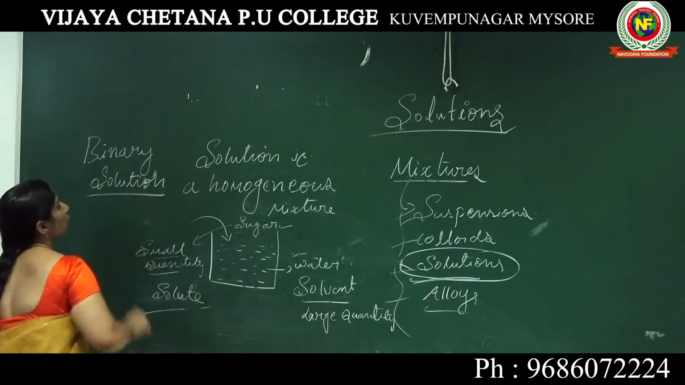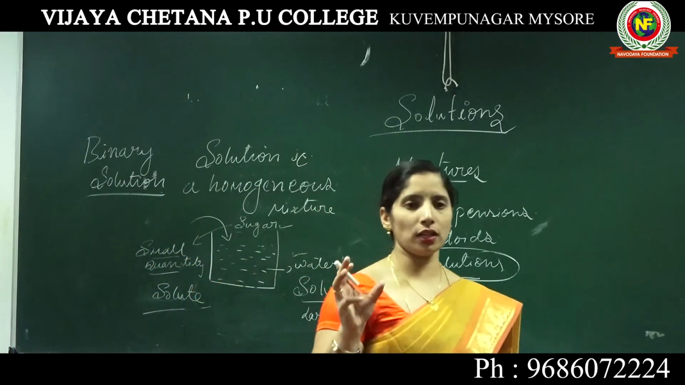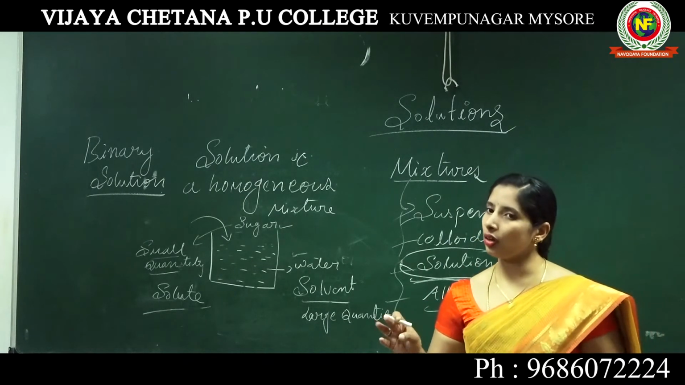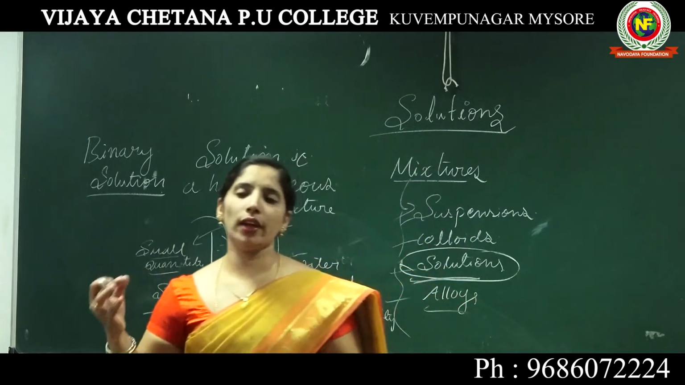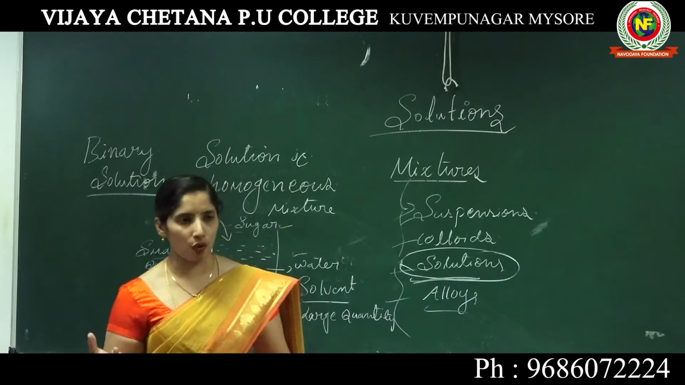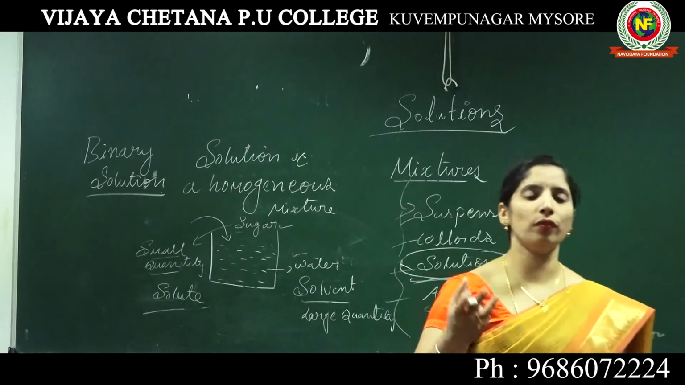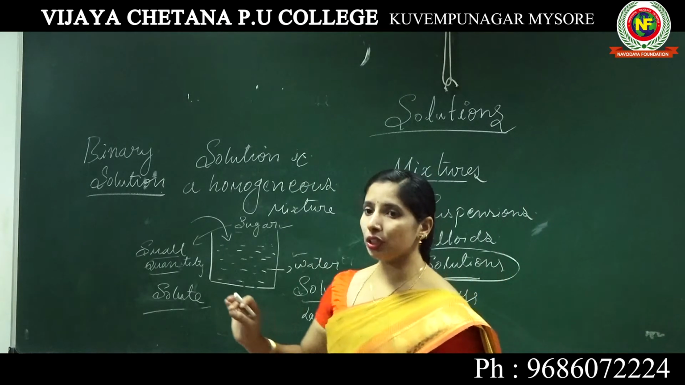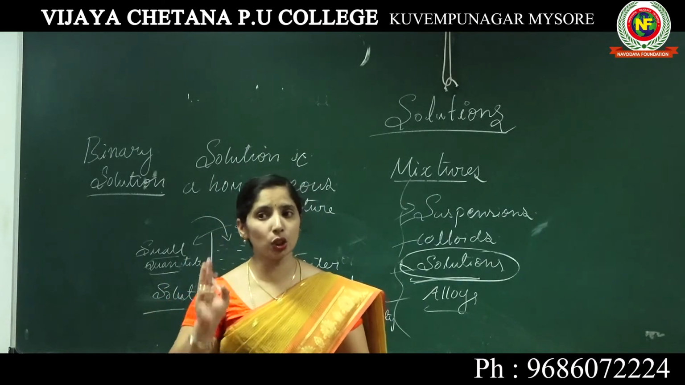Binary solution means what? A binary solution means a solution that contains only two components: a solute and a solvent. The component present in the larger or major quantity we call the solvent, and the one in a very small proportion we call the solute. So where a mixture or solution comprises only two components...